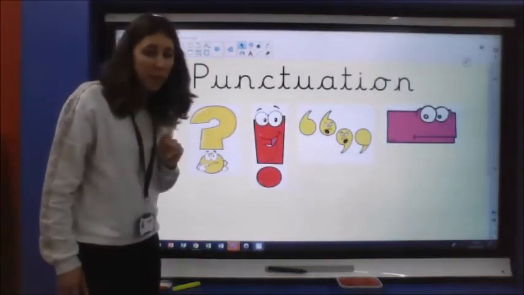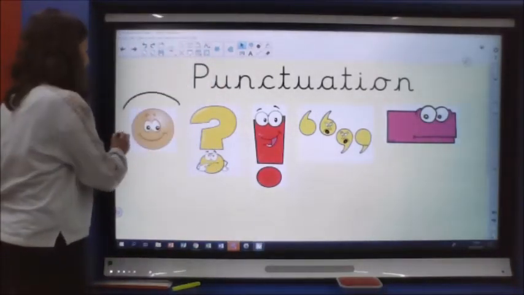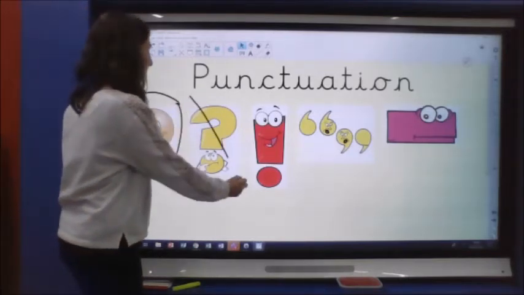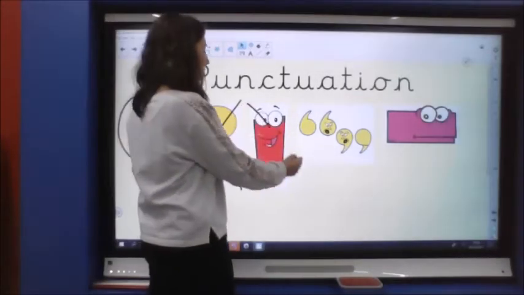Now we are going to think about some punctuation. So there are lots of full stops today. There aren't any question marks today. And there are not any exclamation marks today.